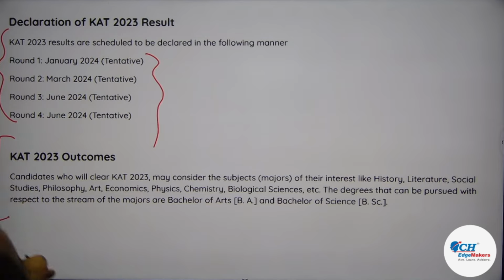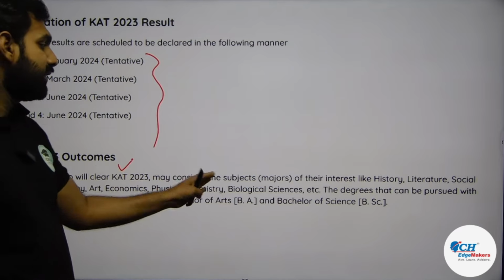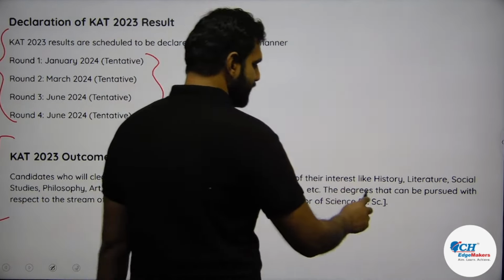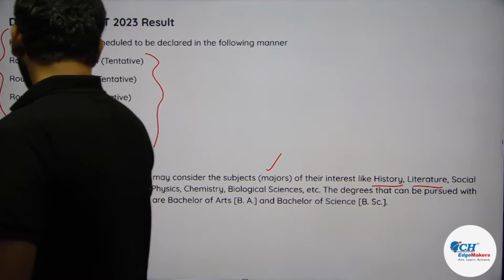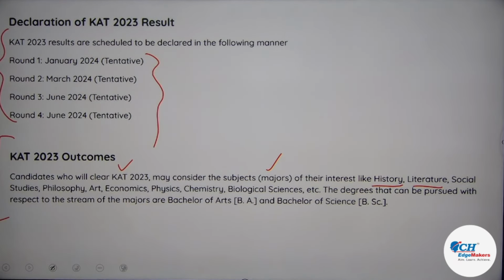Now a candidate who clears CAT 2023 may consider the subject majors of their interest like history, literature, social science, philosophy, art, economics, physics, chemistry, biology, science, etc.